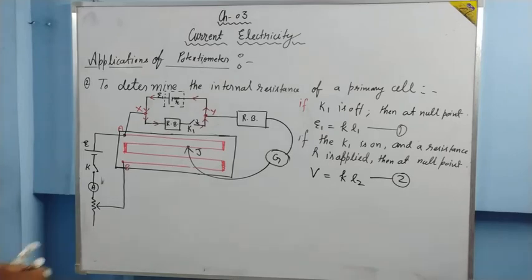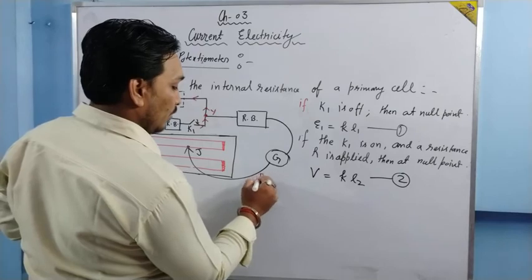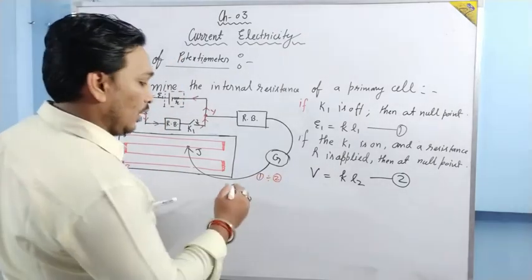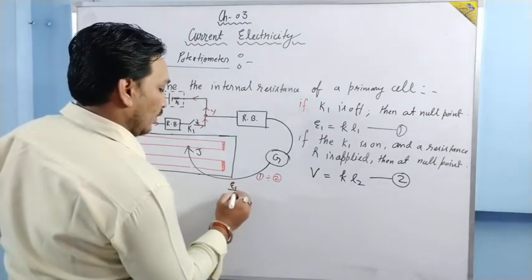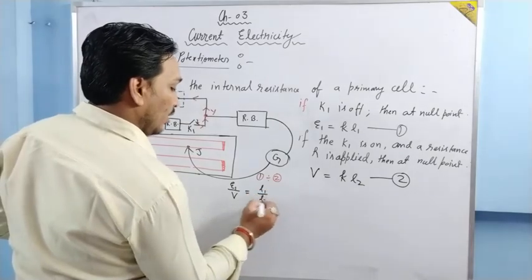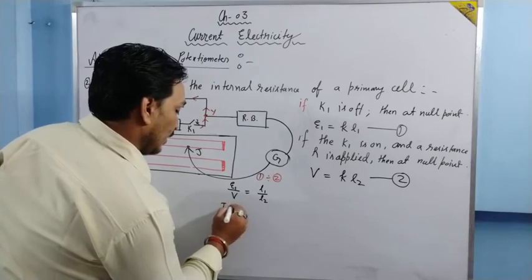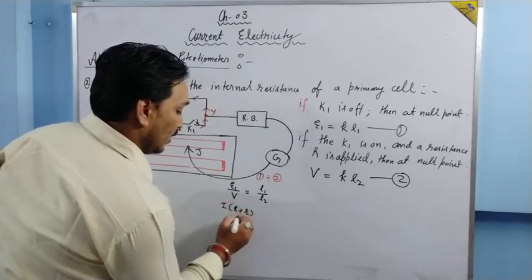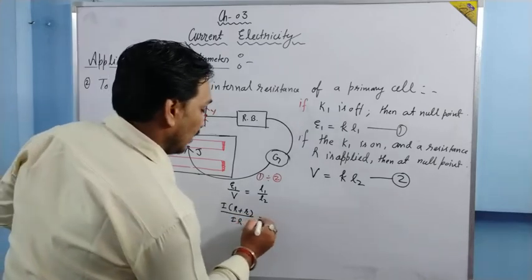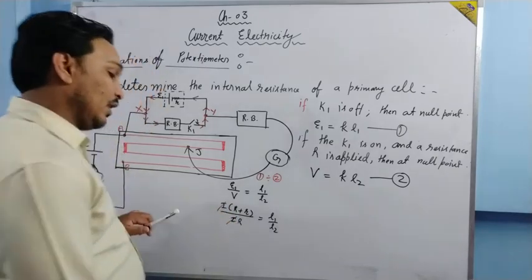So let us divide equation 1 by equation 2. What are we going to have? We are going to have E1 upon V is equal to L1 upon L2. Now E1 can be written as current multiplied by resistance plus internal resistance, and V can be written as current multiplied by resistance, equal to L1 upon L2. Now this current will be cancelled out.